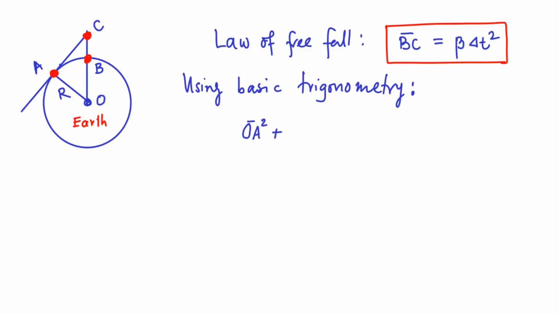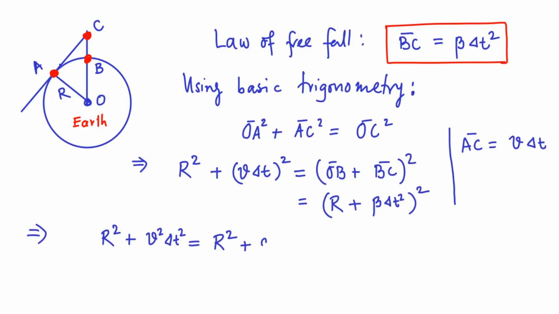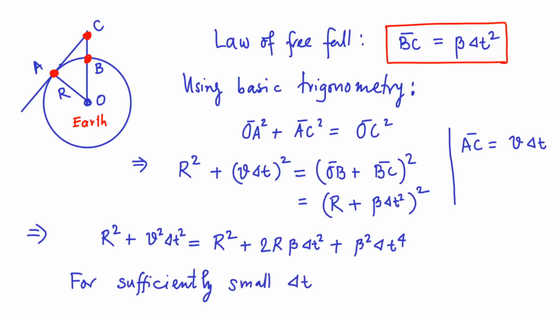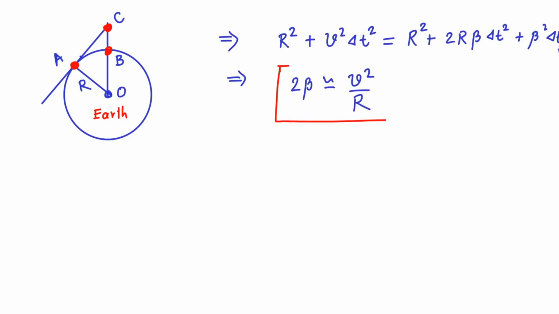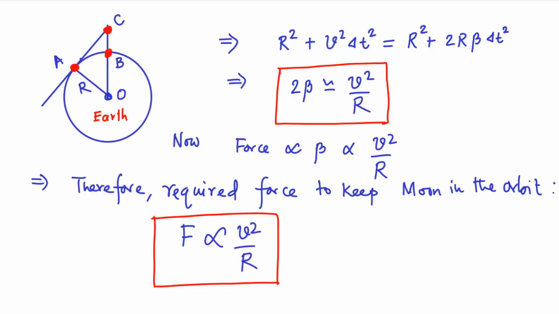Using the Pythagorean theorem, now we can establish a relation OA squared plus AC squared equals OC squared. We may identify OA and OB as the radius of the orbit. Now for sufficiently small time delta t, we can neglect the term delta t to the power 4. Now a simple calculation implies that the required force to keep the moon in its orbit is proportional to v squared by r.